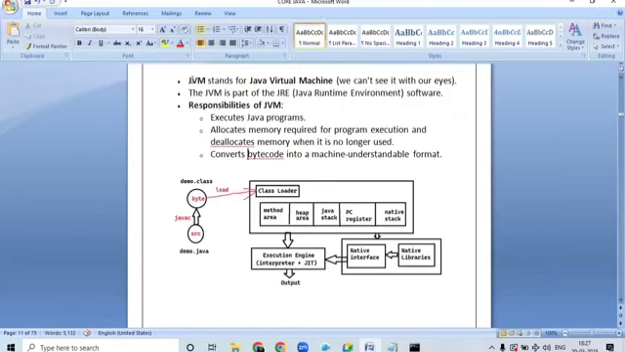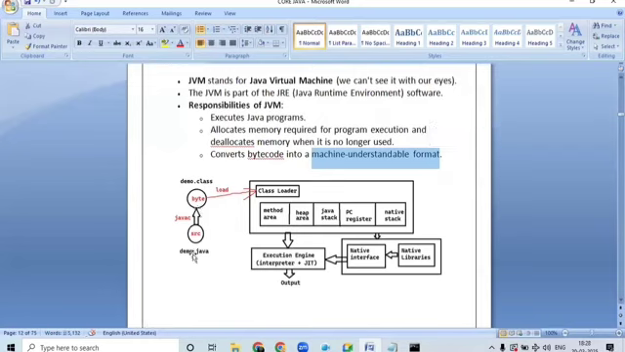Okay, what is JVM? Very simple. JVM stands for Java Virtual Machine. JVM is a part of JRE. So what is the responsibility of JVM? It executes the Java program, it allocates the memory required for the program execution, and it deallocates the memory when it is no longer required. It converts the bytecode into a machine understandable format here.